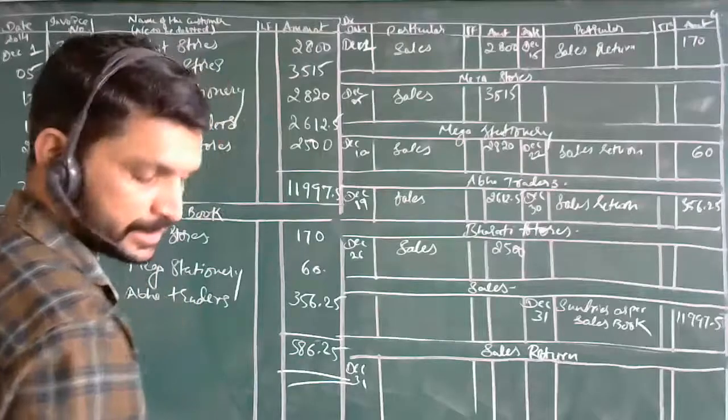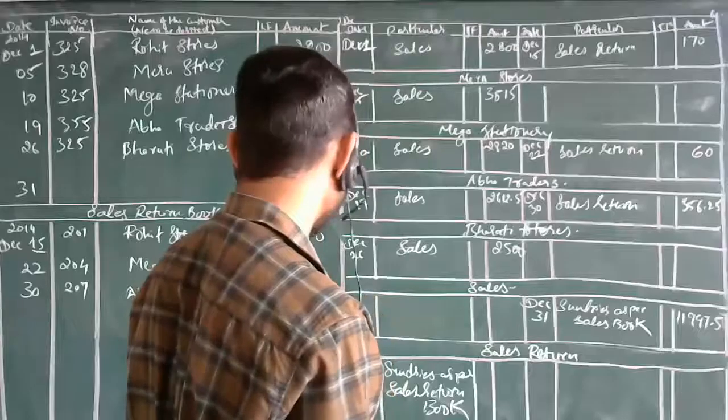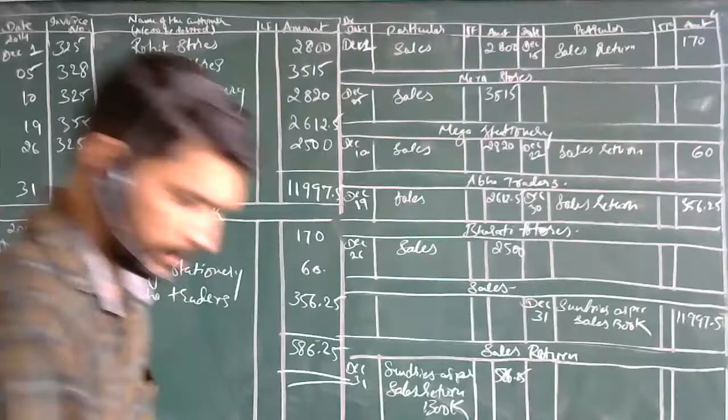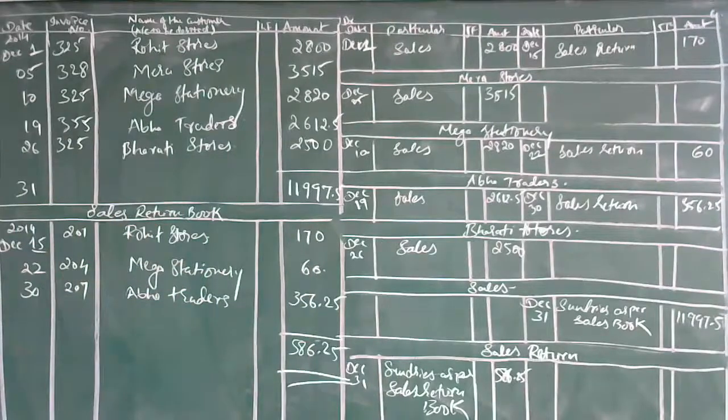December 31st, sundries as per sales return book. The amount is 586.25. Done. So this is the end. All the ledger accounts we have completed, along with the sales book and sales return book.